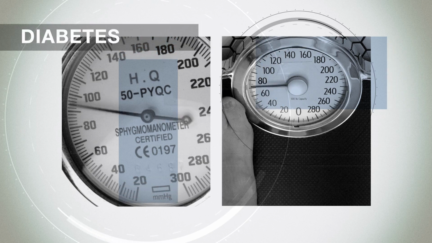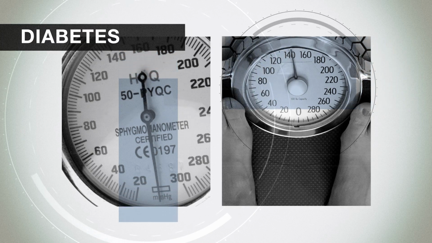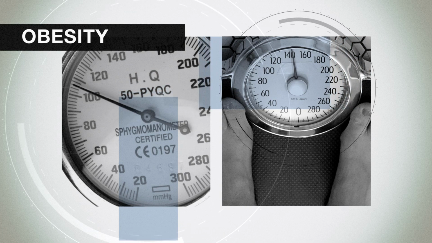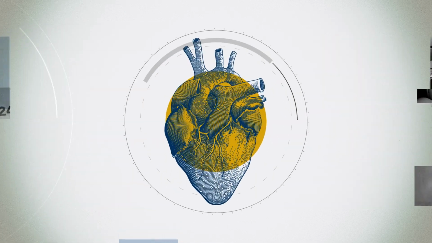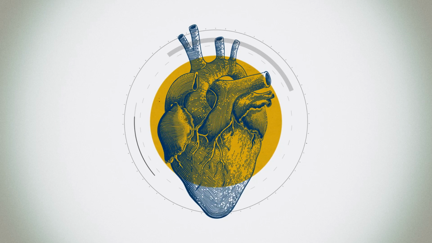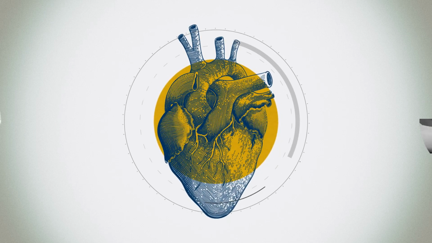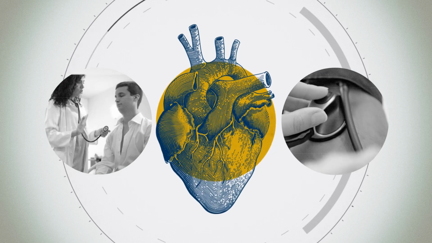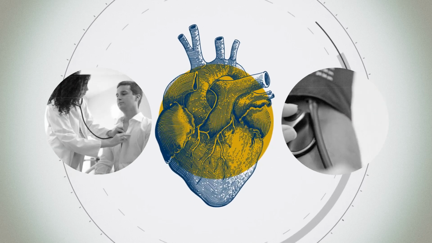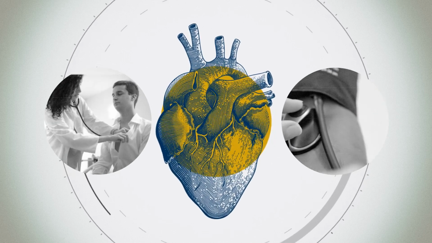Other conditions that contribute to AFib are diabetes, with elevated blood sugar or blood glucose, and obesity. All of these conditions are treatable. By treating the underlying conditions that give rise to atrial fibrillation, we can protect patients. With an accurate diagnosis, AFib is treatable and normal heart rhythm can be restored.